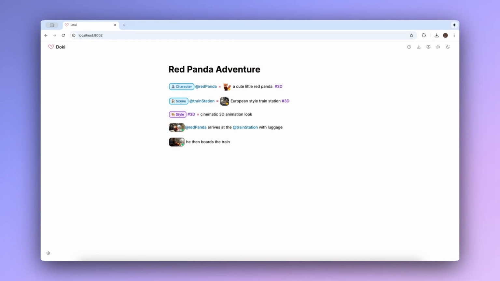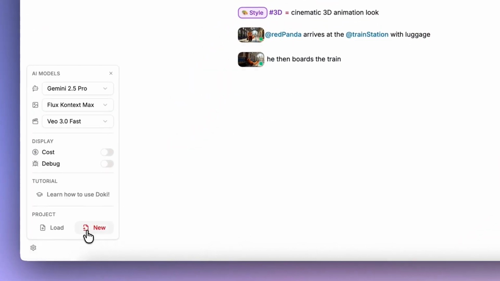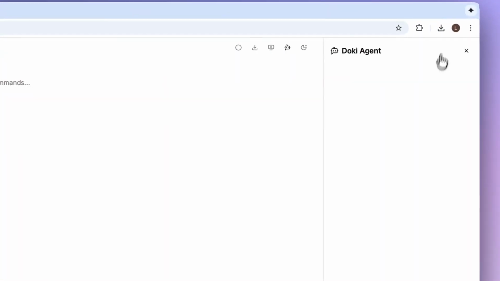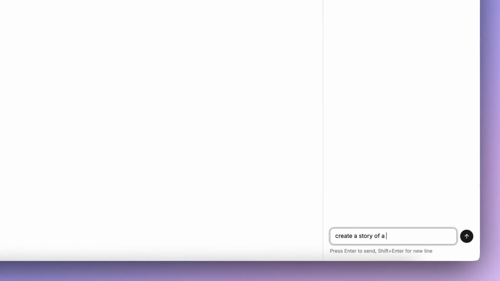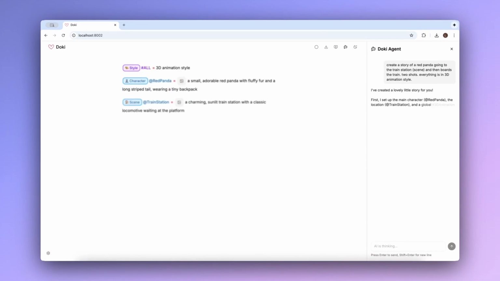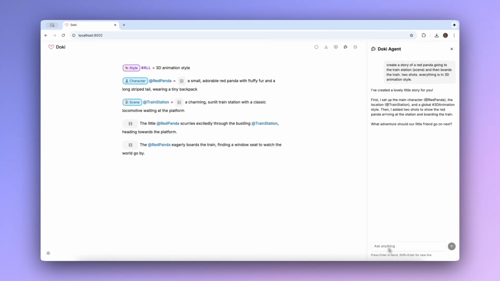But what if you don't want to start from scratch? Doki's text-native paradigm also enables seamless human-AI collaboration. Instead of writing everything by yourself, you can also be a director and collaborate with the AI agents. Now let's try to recreate the previous story with the AI agent. Just type in the short prompt and hit enter. And you see that? Everything comes together automatically.